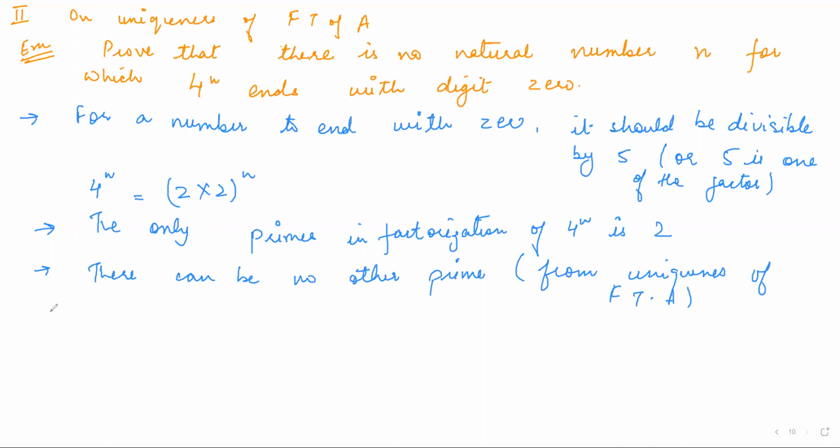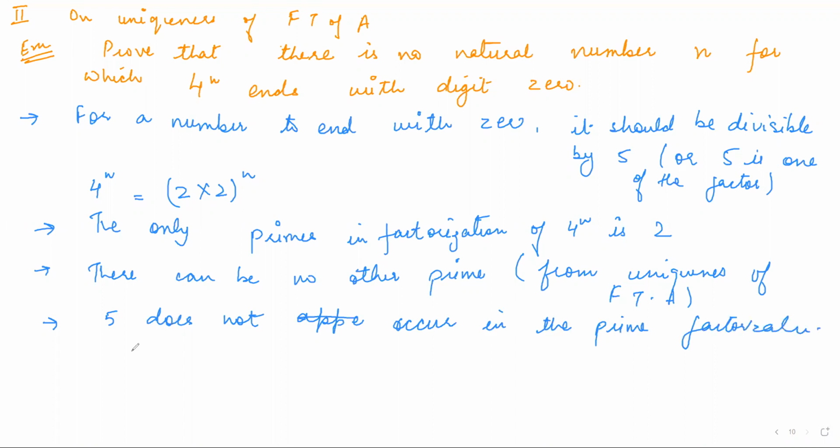So that means there's no chance that 5 is going to appear somehow. So we can say that 5 does not occur in the prime factorization of 4 to the power n for any n.